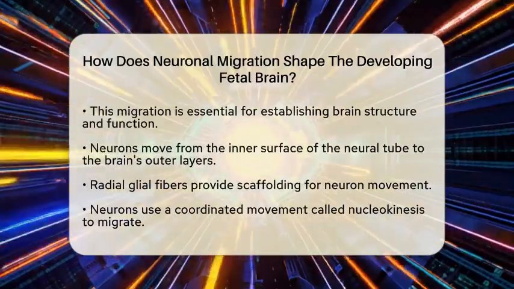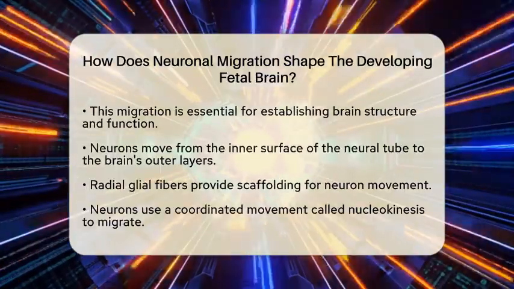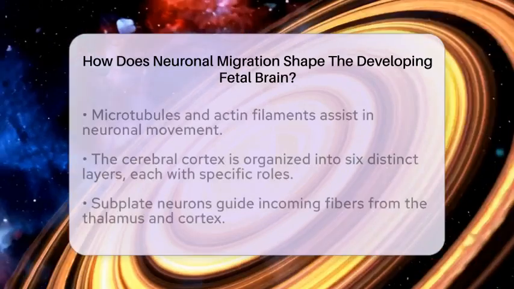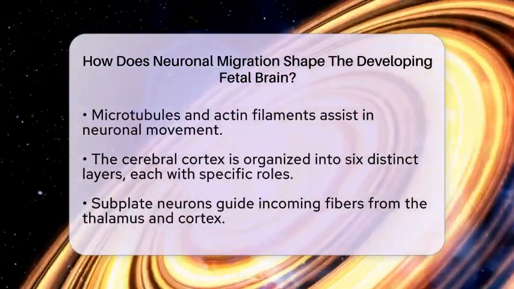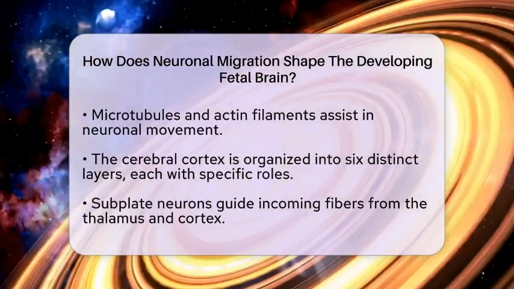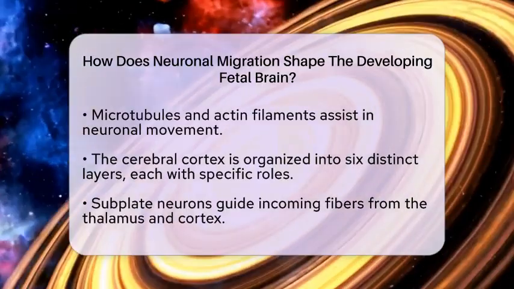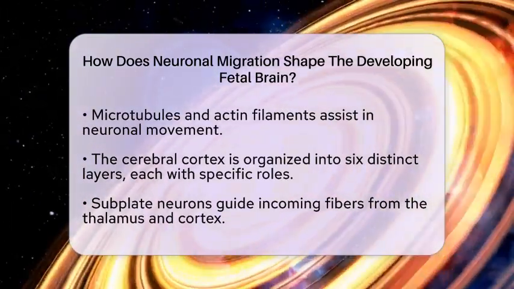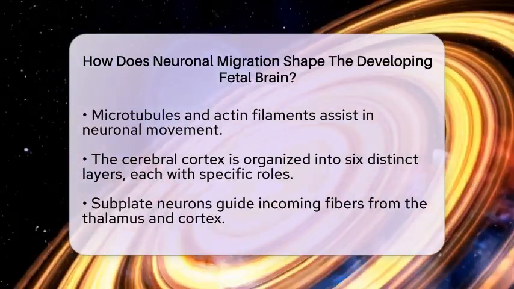The organization of neurons into distinct layers is vital for brain function. For example, the cerebral cortex has 6 layers, and each layer has specific roles. This layering allows neurons to form connections with other neurons and brain regions. Early arriving neurons, known as subplate neurons, play a key role in guiding incoming fibers from the thalamus and cortex. This guidance is essential for creating functional neural networks.